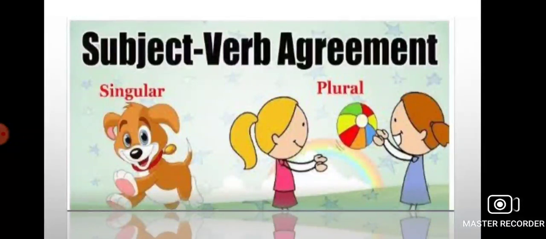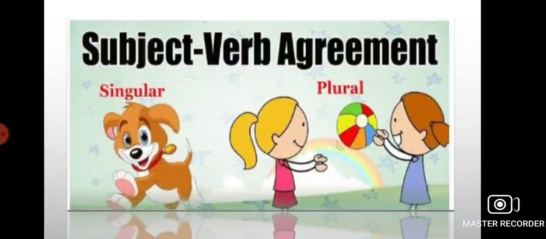First point, identify the subject of the sentence. Second point, decide if the subject is singular or plural. And lastly, you need to decide which verb form will match with the subject. For example, the quality of the apples were not good. In this, the subject is the quality of the apples and the verb is were.